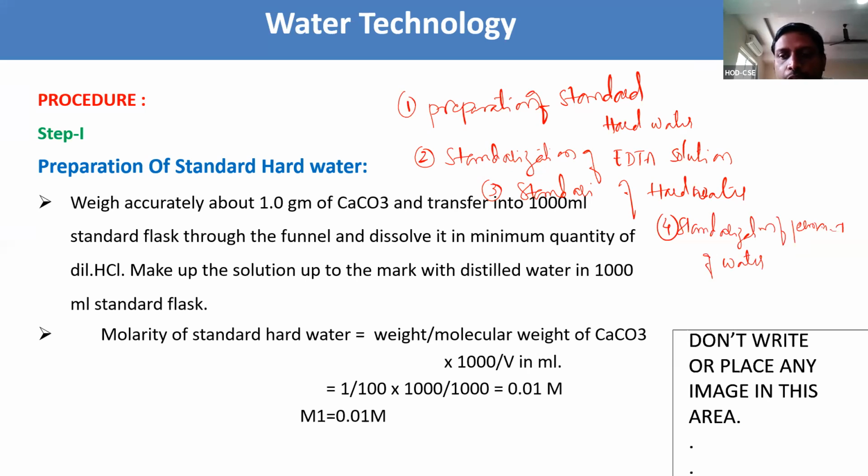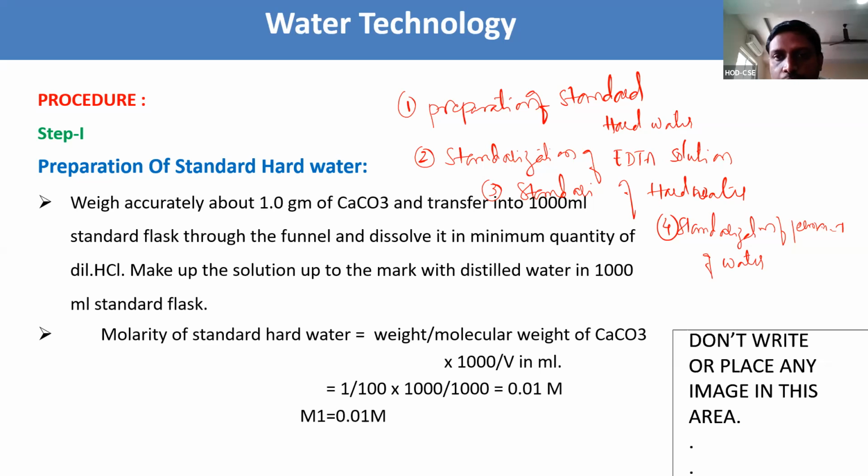Second one is standardization of EDTA solution. We need to standardize the EDTA solution. The third step is standardization of hard water. Fourth step is standardization of permanent hardness of water. These are the four steps involved in the estimation of hardness of water.